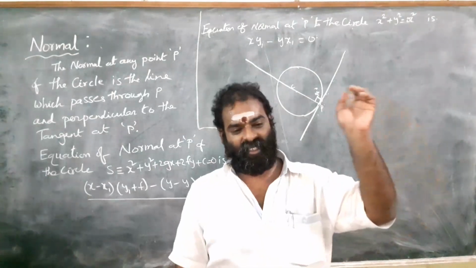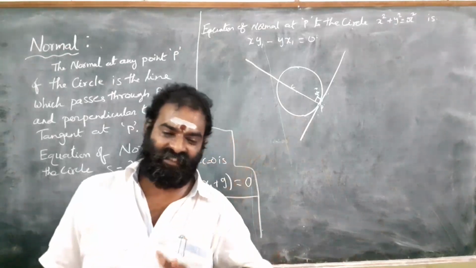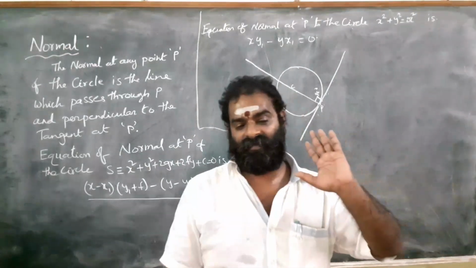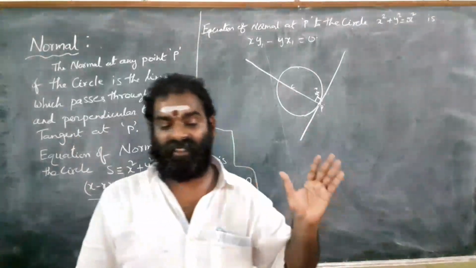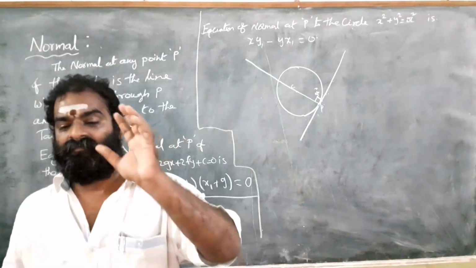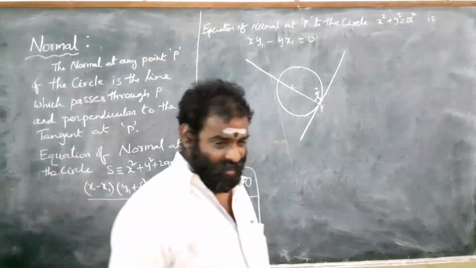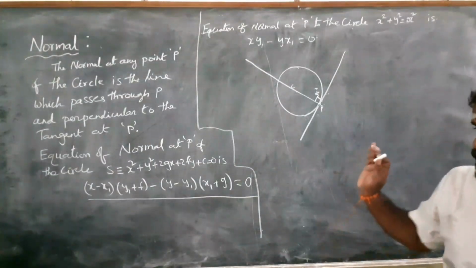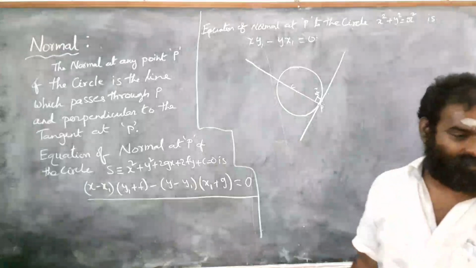Normal is perpendicular to tangent, and tangent is perpendicular to normal. This is the important concept of normal.